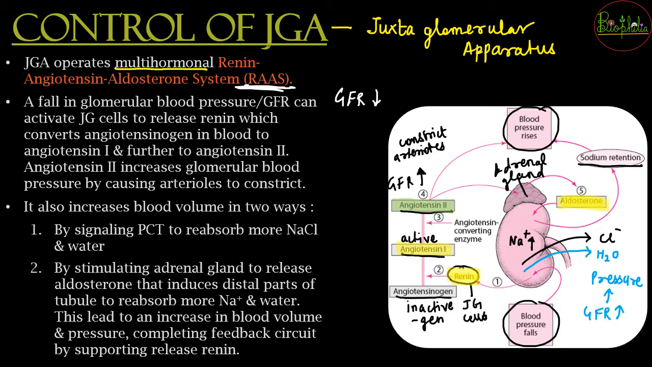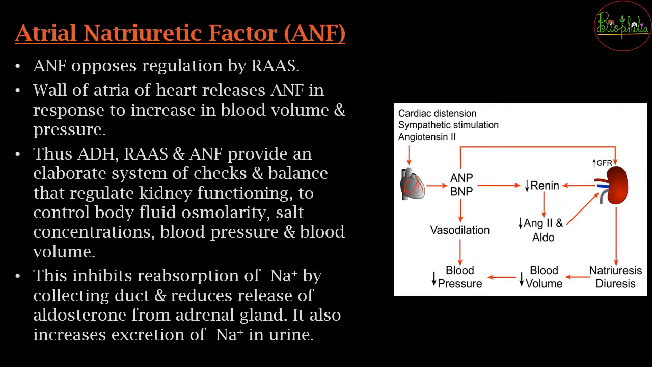So that is how, with the flowchart, you can very well understand how the blood volume and the blood pressure are going to increase. The next is going to be atrial natriuretic factor, that is ANF. This is going to work opposite to the RAS system. What was happening in the RAS system? The GFR was getting increased, whereas the ANF now is going to work to decrease the blood volume and the blood pressure.